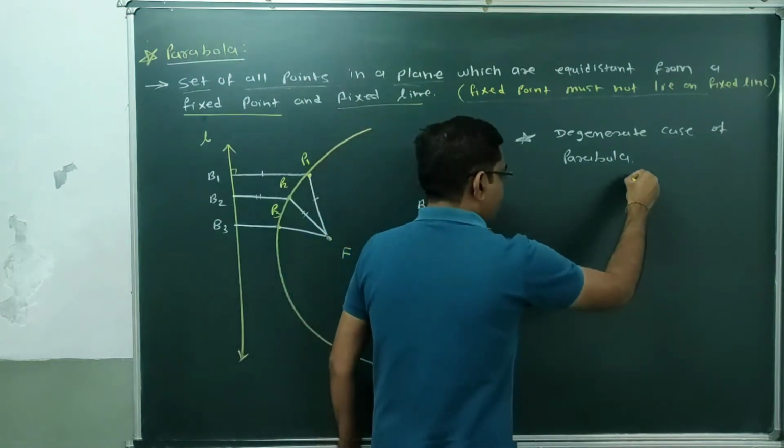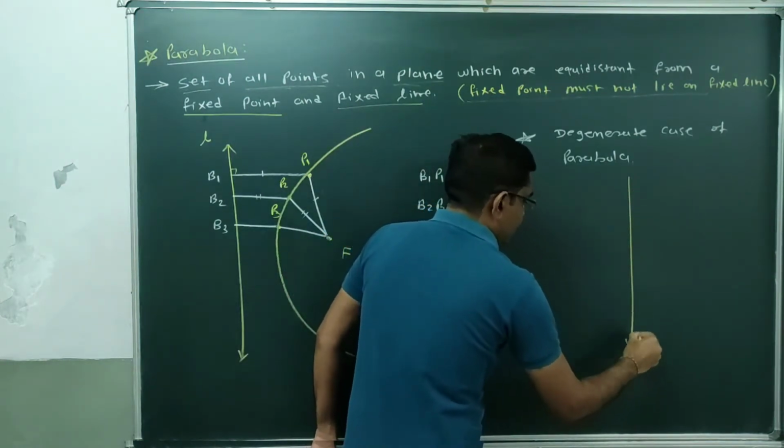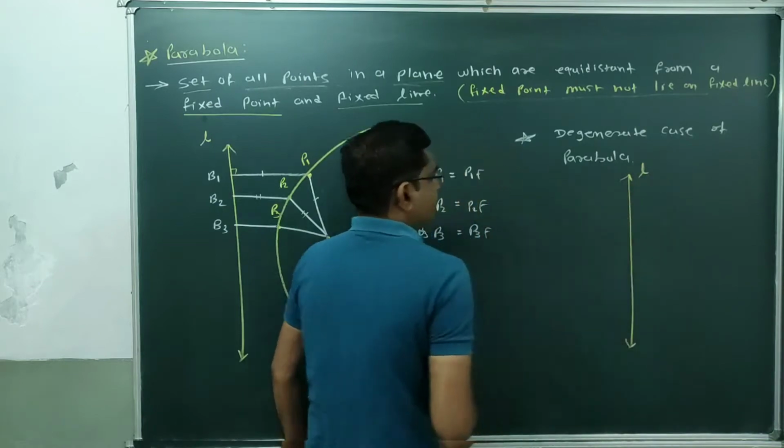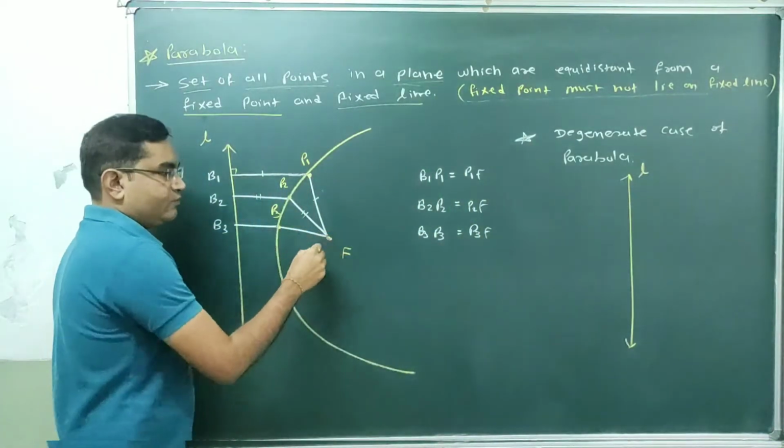We have to consider one fixed point and fixed line. Suppose this is our fixed line L and this is our fixed point F, and if this point F lies